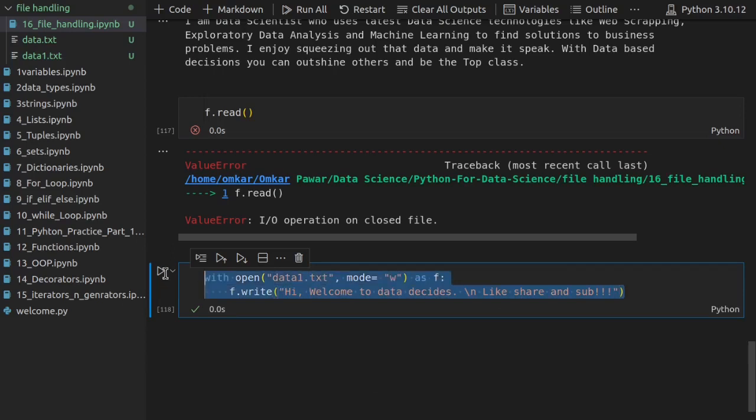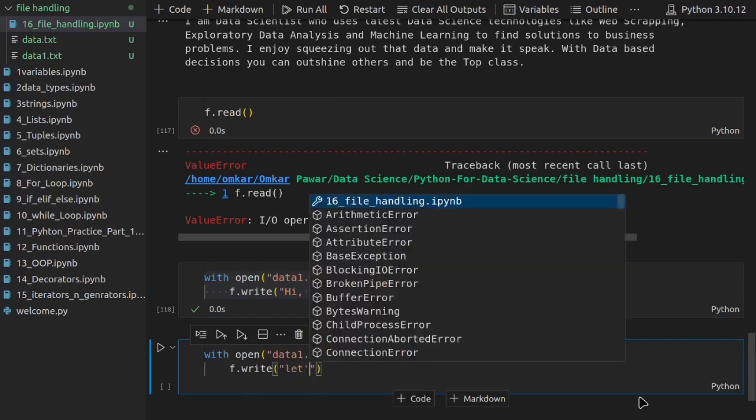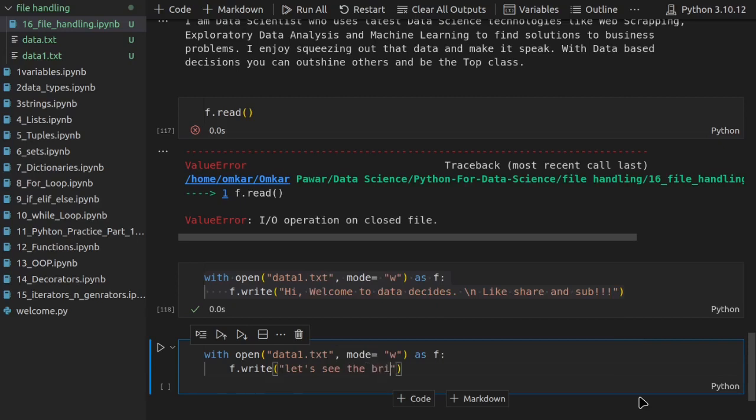Now let me show you what will happen. I will copy the same thing with Control C and paste it here. I will change this text to let's see the bright side. Now I will again open the same file with the new text and try to write the new text inside it. Let's see what happens. Let's see what happened inside our data1.txt.